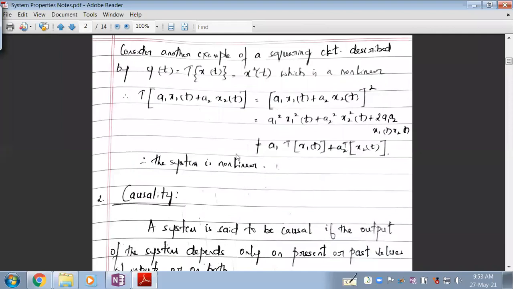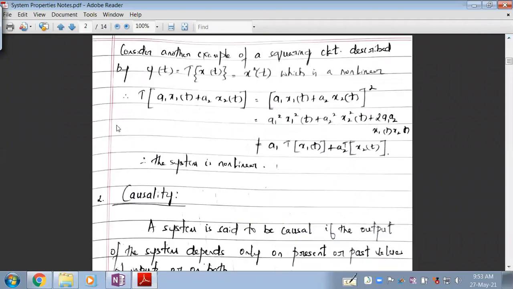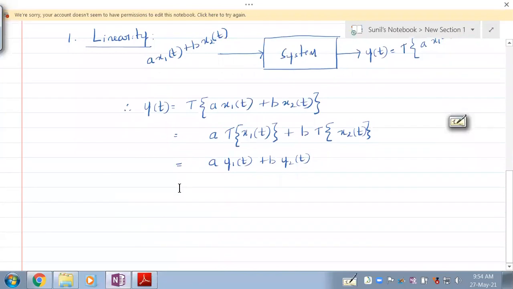Now consider this squaring circuit. We are looking at another example wherein the system is not linear, it is non-linear. Everybody understand that? So let's take a system wherein if you apply x of t, the output is x squared of t.